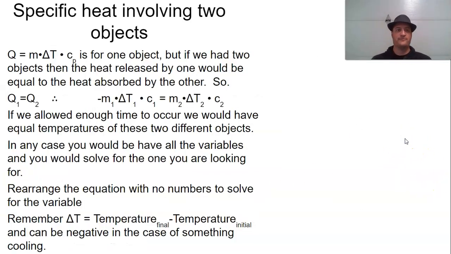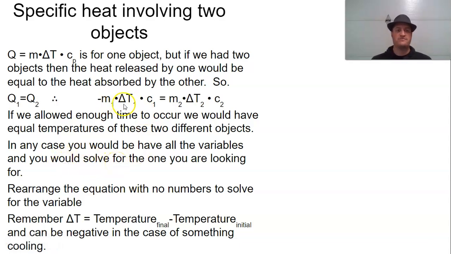So let's get into it. Now, again, just a little review idea. This is for one object, but if we had two objects, they're equal to each other. Again, you can see it doesn't matter where the negative is, left side or right side. These would have equal temperatures all at the end. You get all the variables, you solve for the one you're looking for.